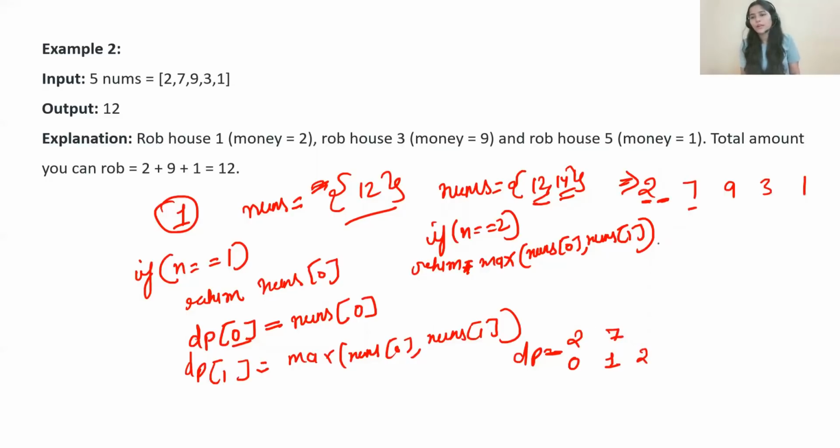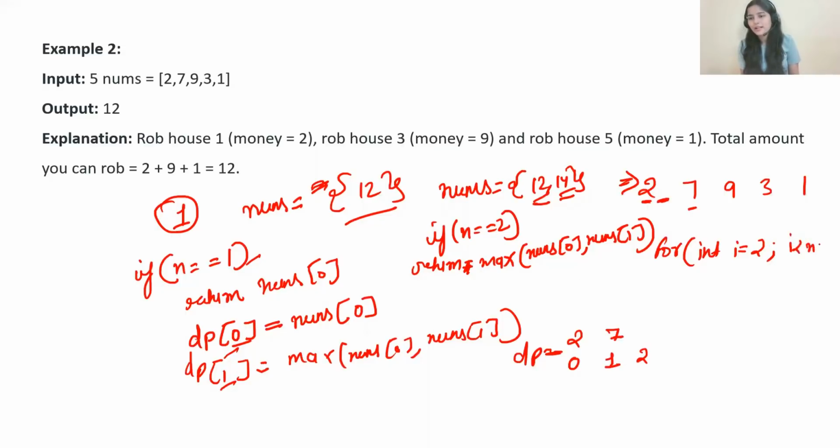For further, what we have to do? We'll be taking a loop for int i equal to 2. Why not from 0 and 1? Because DP of 0 and 1 we already have, right? So if n is 1 or if n is 2, we have already handled this case, right? So we are starting from i equal to 2.